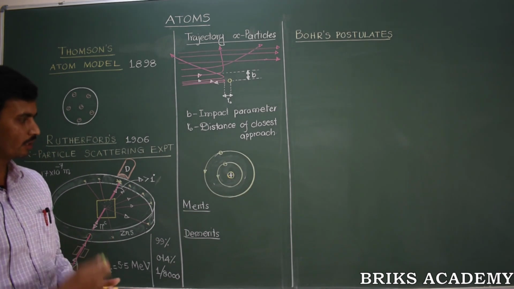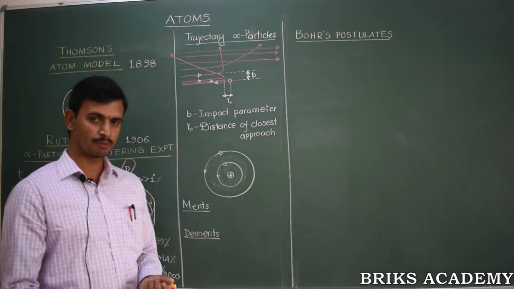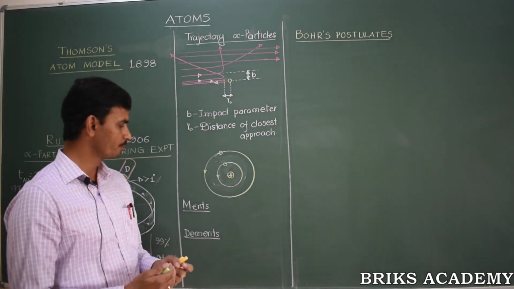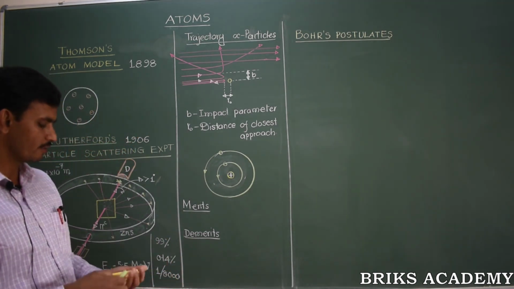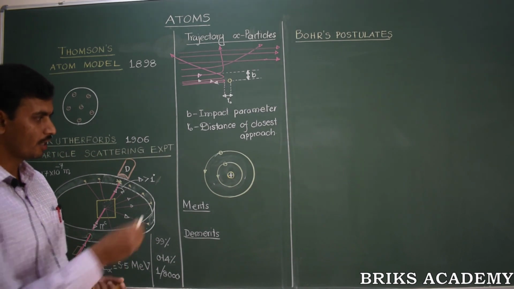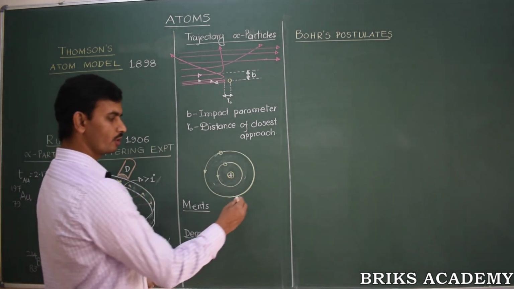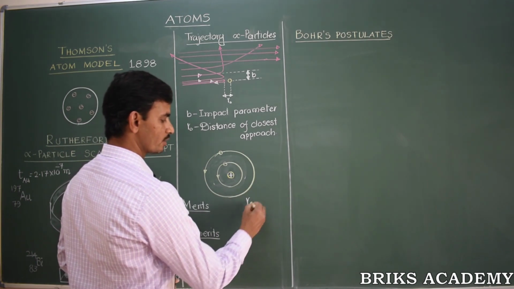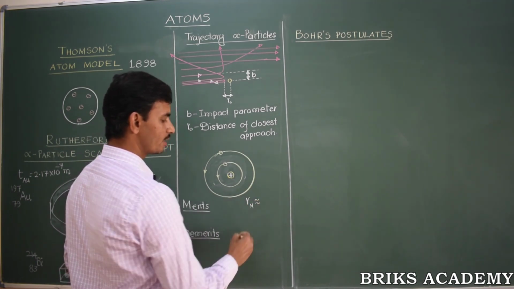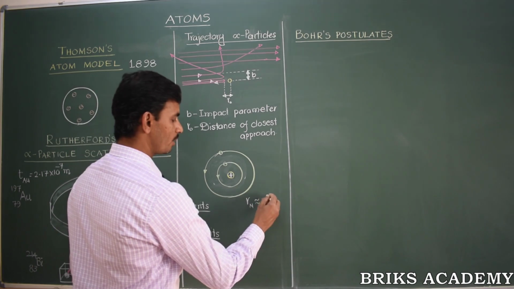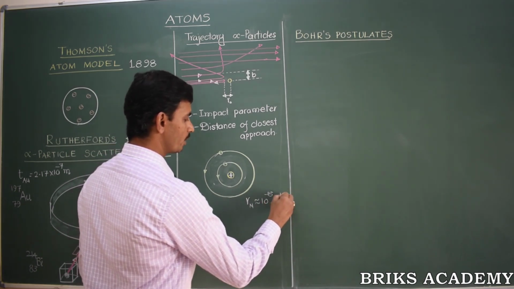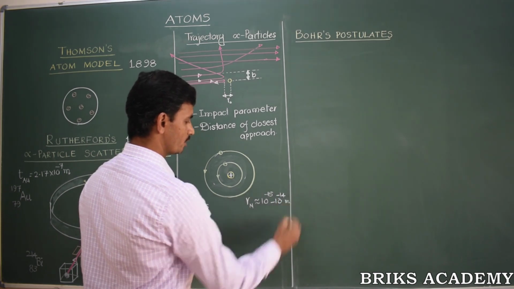From Rutherford's atom model, we can even derive the expression for the radius, velocity and energy as well. But very prominently, we should see the merits and demerits of Rutherford's atom model. According to this atom model, Rutherford is able to calculate the radius of the nucleus, or otherwise the size of the nucleus. The size of the nucleus as predicted by Rutherford is about 10 to the power of minus 15 to 10 to the power of minus 14 meters. These are the radius of the nucleus.